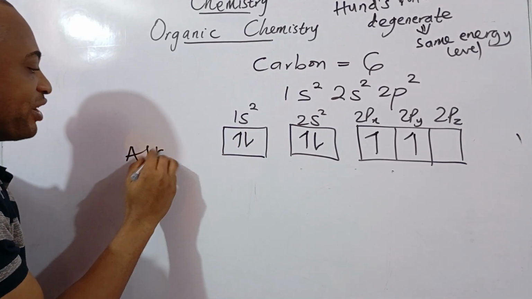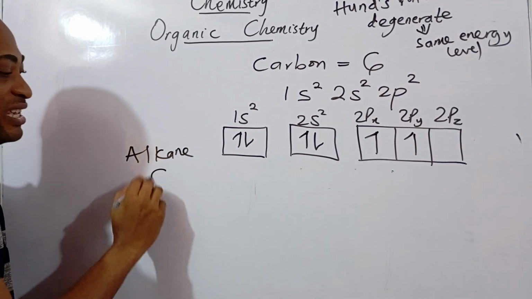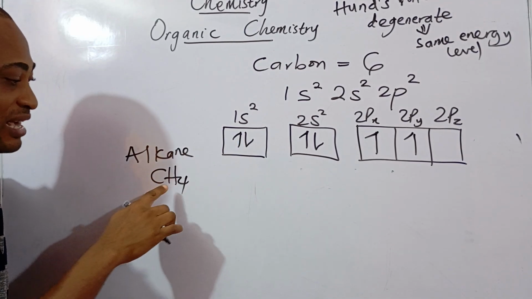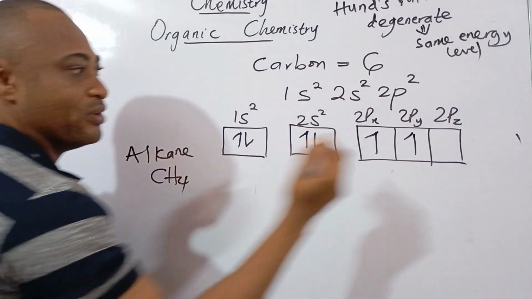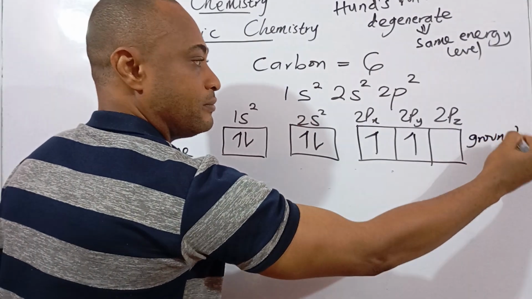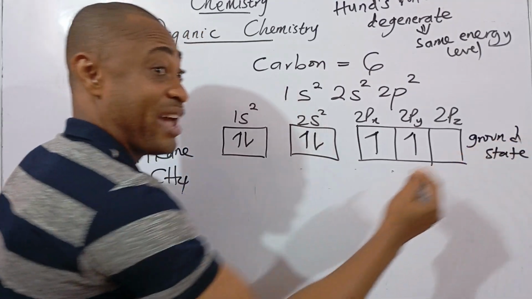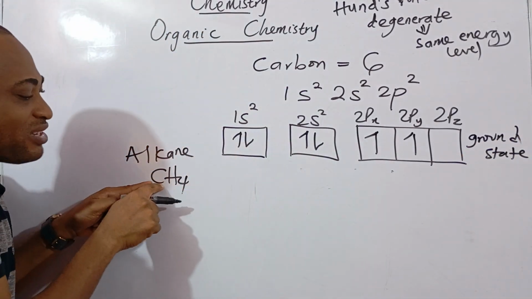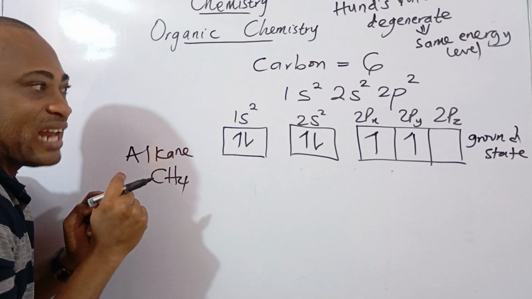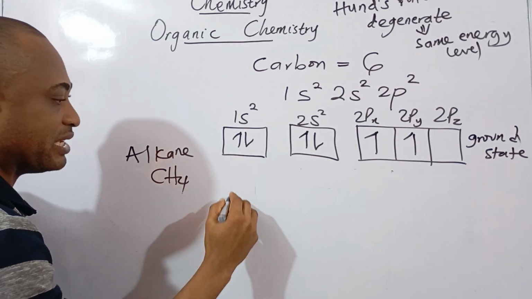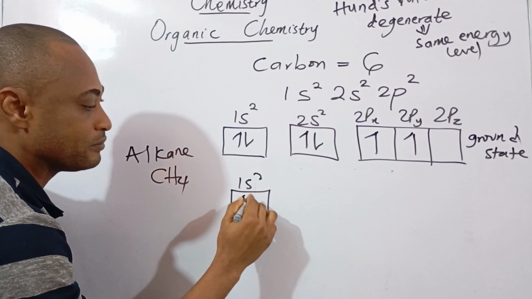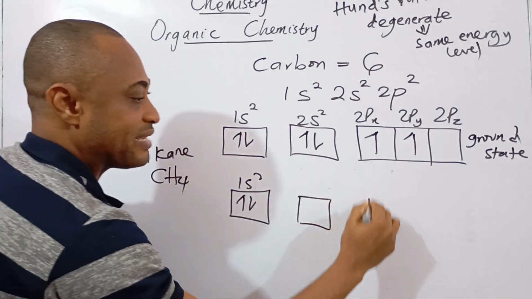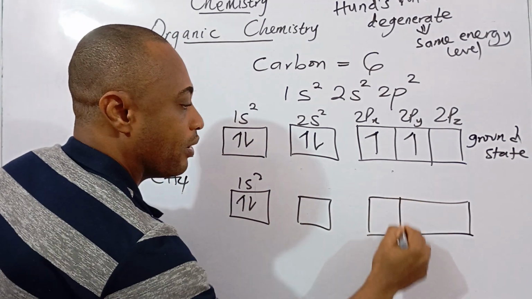Now look at this. Look at alkane, for example. The first member of alkane is methane, CH4. Carbon bonded with 4 hydrogen atoms. So this is what will happen. This is my ground state, when carbon is not reacting, remember? Now, when carbon starts reacting with 4 hydrogen atoms, what will happen? Let's see. That is the excited state. So let's draw the excited state for carbon.